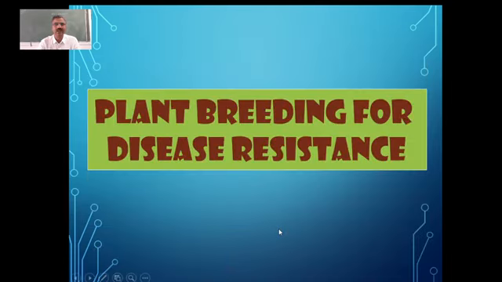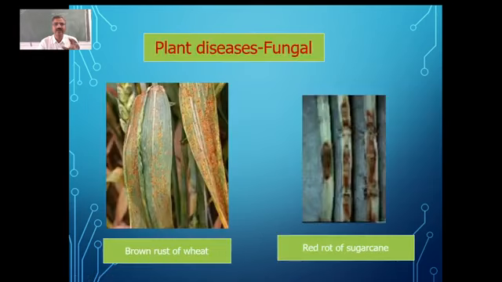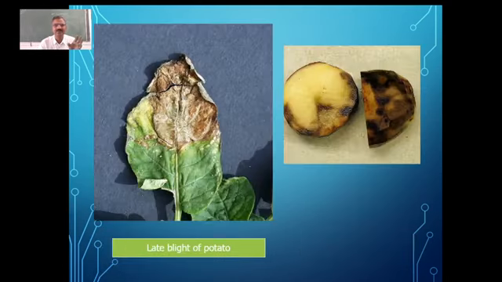Then we have to see how plant breeding is useful for disease resistance. As we know, plants are affected by many diseases. You can see fungal diseases like brown rust in the case of wheat. Against this only we have developed Kalyan Sona and also Sonalika. Then red rot of sugarcane, these are fungal diseases caused in some of the plants. We have so many fungal diseases caused in most of the plants.